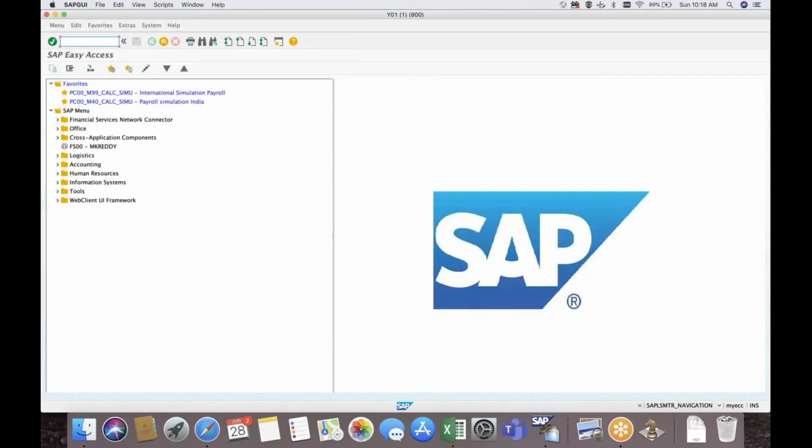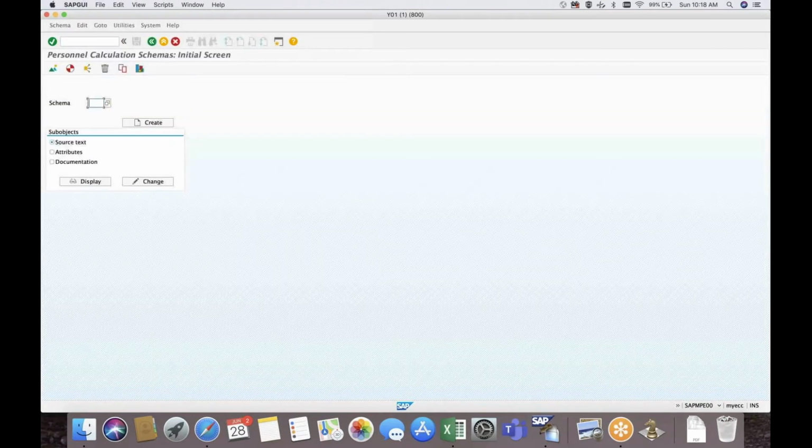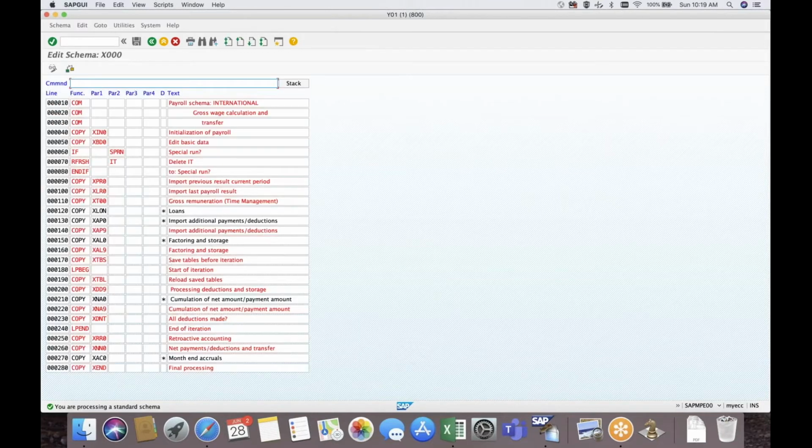In the schema we have different lines. For example, we have a schema like international. Every country has its own schema, but for any country, the process of the schema will be similar.